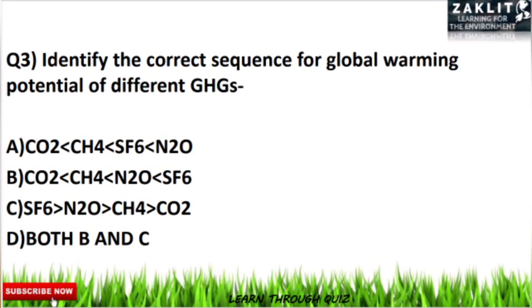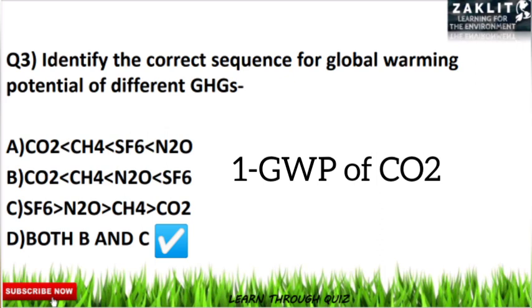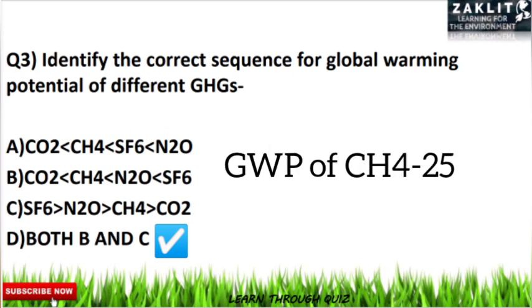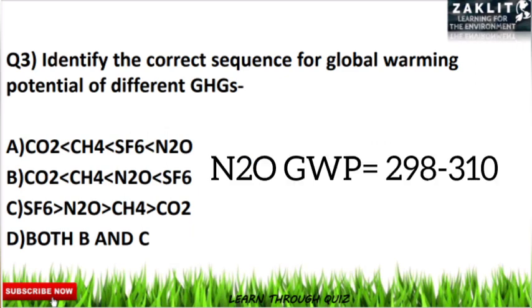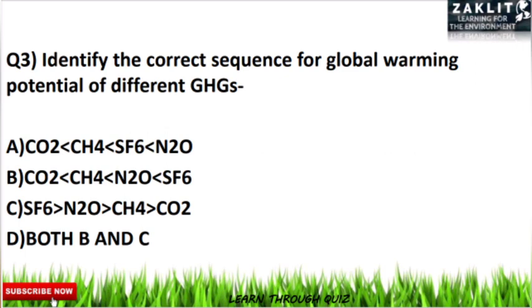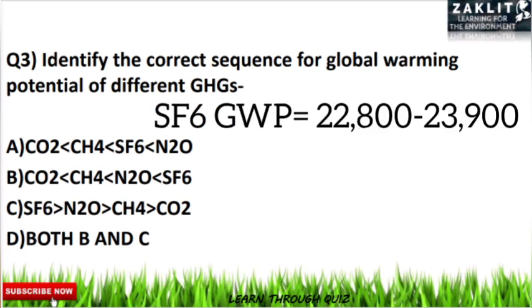The third question was, identify the correct sequence for the global warming potential of the different greenhouse gases given in the option. Here the correct option will be option number D. Yes, both option number B and C are showing the perfect sequence. That's the correct one, because the global warming potential for carbon dioxide is 1, which is the standard, and the global warming potential of methane is taken as 25, whereas nitrous oxide, that is N2O, has a global warming potential of 298 to 310, and SF6, that is sulfur hexafluoride, has the highest global warming potential among the four, which is 22 to 23,000.